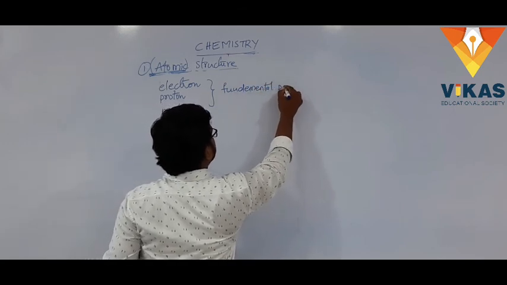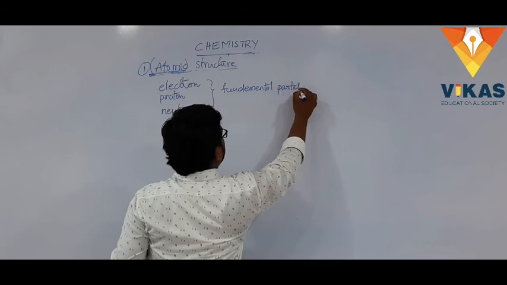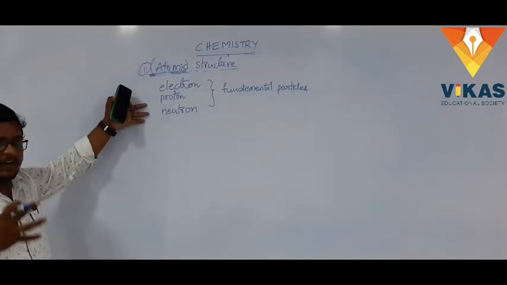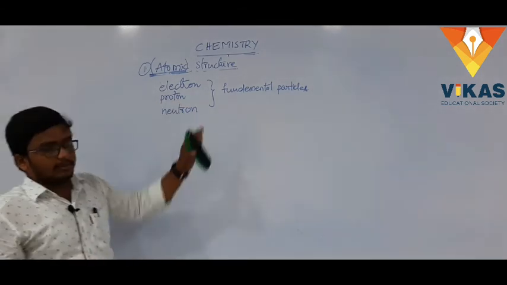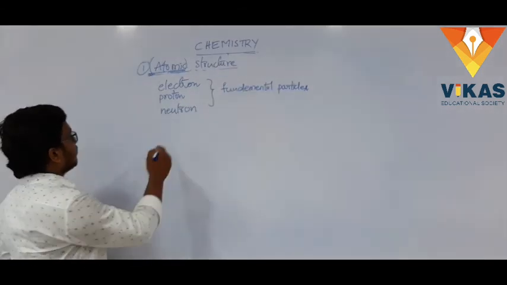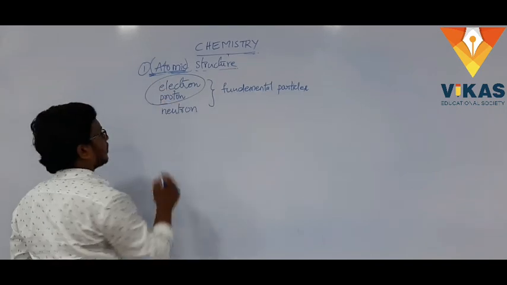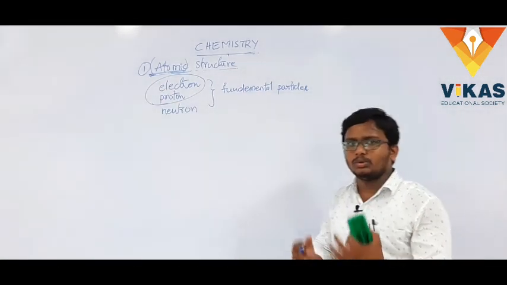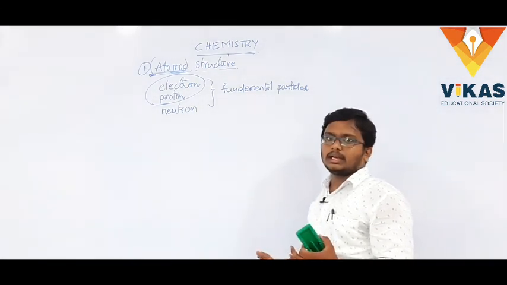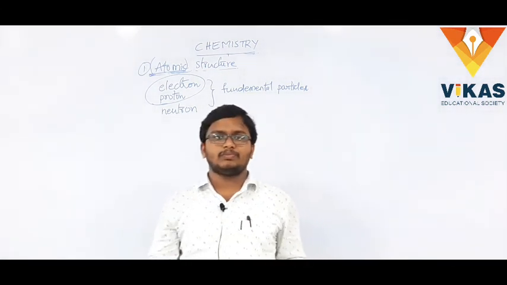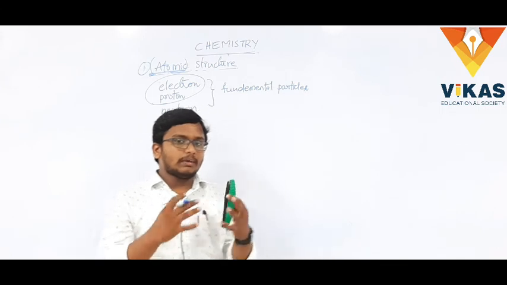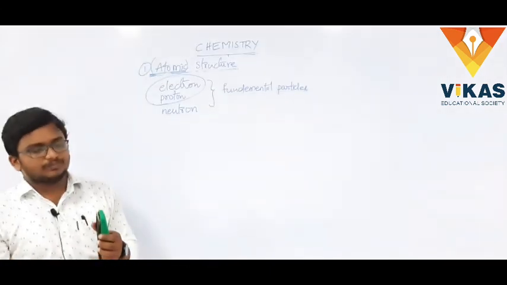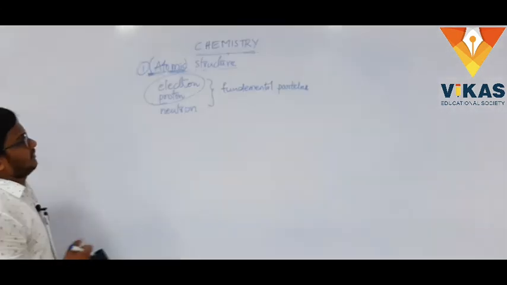These are the fundamental particles of an atom, but we'll see only the electron and proton. How did they conclude that there is an electron in an atom or a proton in the atom? How did they observe? What experiment did they do? All that we will discuss in the upcoming class.